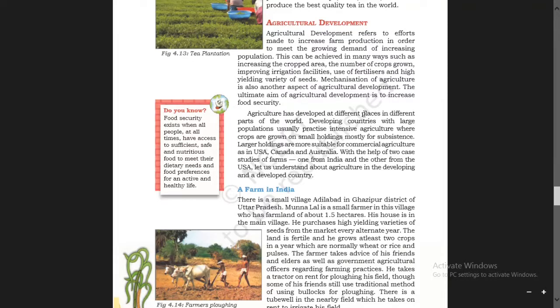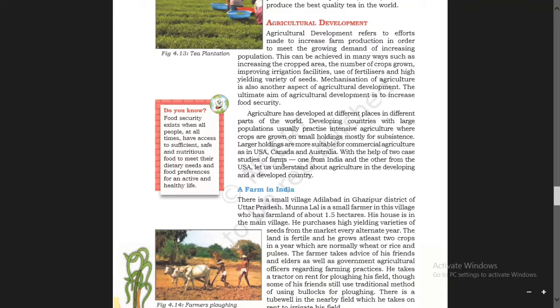Agriculture has developed at different places in different parts of the world. Developing countries with large populations usually practice intensive agriculture. We have done this. What is this intensive agriculture? Where crops are grown on small holdings, mostly for subsistence. That means crops are grown on small holdings, small areas. Larger holdings are more suitable for commercial agriculture, as in USA, Canada, and Australia.